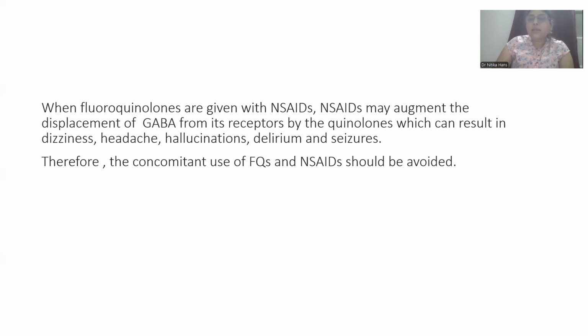GABA is the inhibitory type of receptor and it will be displaced from its receptors. Thus the quinolones will result in dizziness, headache, hallucinations, delirium, and seizures. Therefore, the concomitant use of fluoroquinolones and NSAIDs should be avoided, because that can lead to seizures because of the displacement of GABA from the receptors.